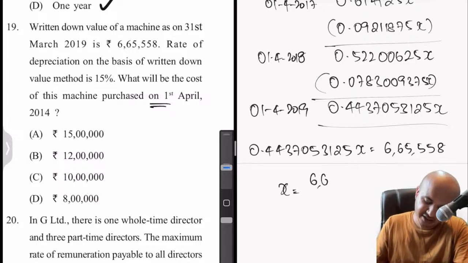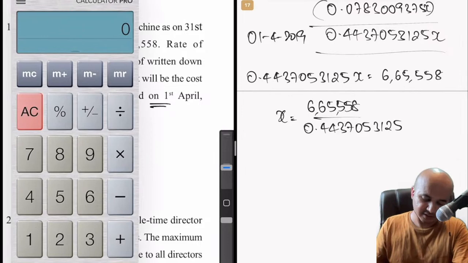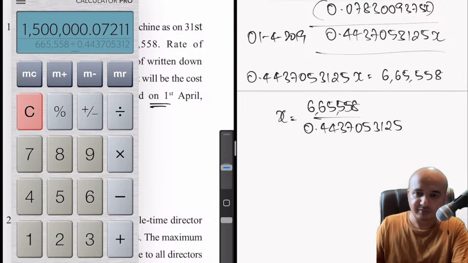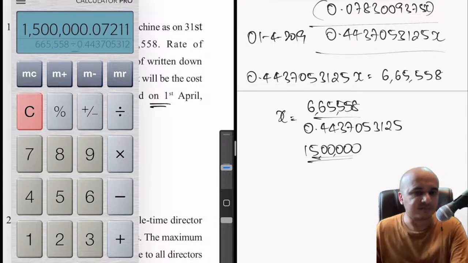That will be 665,558 divided by 0.4437053125. Do the math, you will get the answer. Okay, I missed a 5 there, but still it is 15 lakhs.